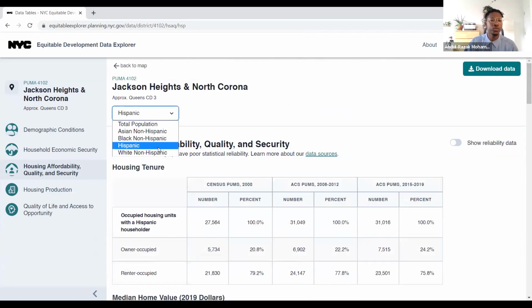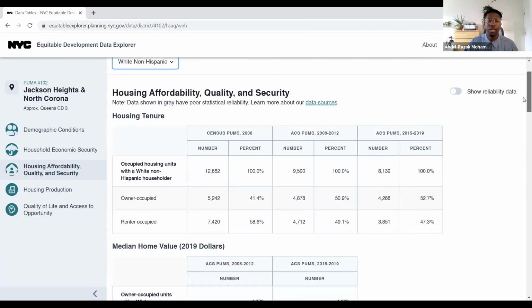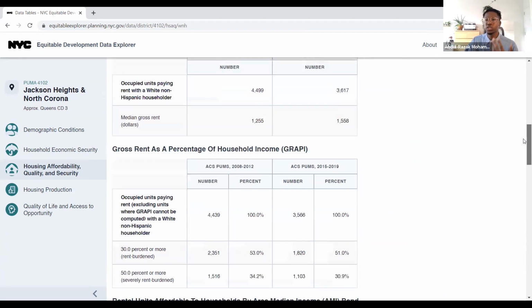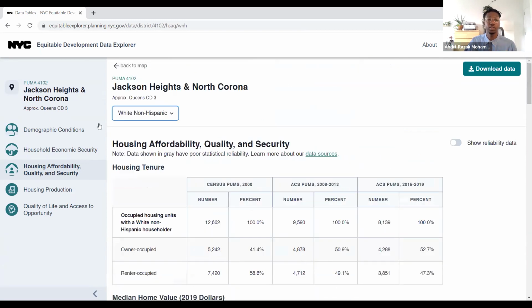When we compare that to the white non-Hispanic population within Jackson Heights and North Corona, as an example, we find that 51% of folks, which is still the majority of that population, or over half at least, is experiencing rent burden, while 31% are severely rent burdened. So still a high number of folks as well, but different when comparing between race, which shows us that there's a bit of urgency for folks who are Hispanic in their rent burden issues that may not be reflected the same for the rest of the population.